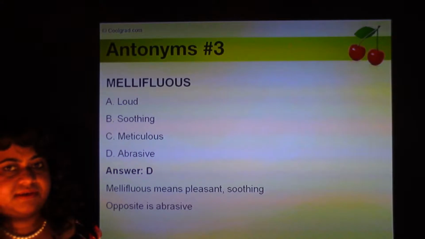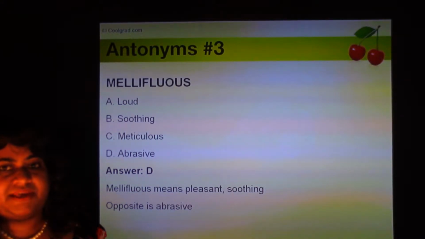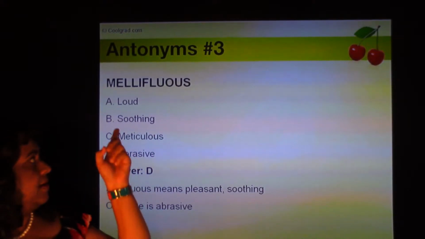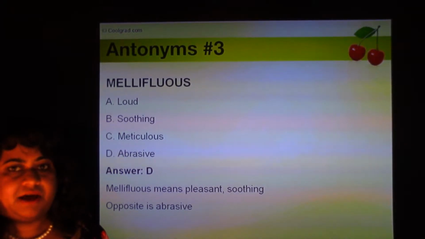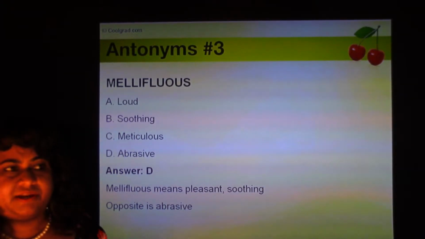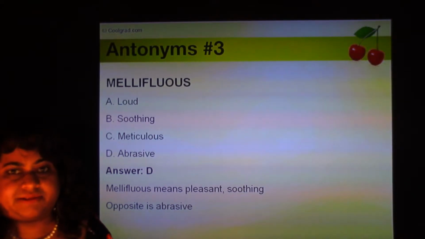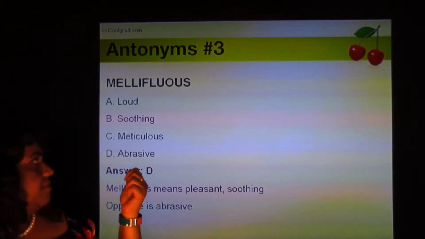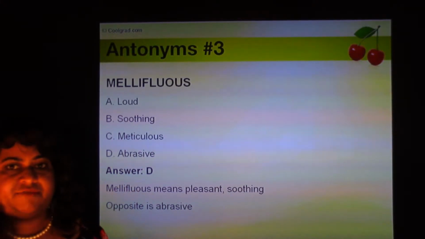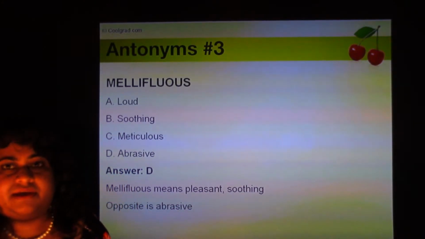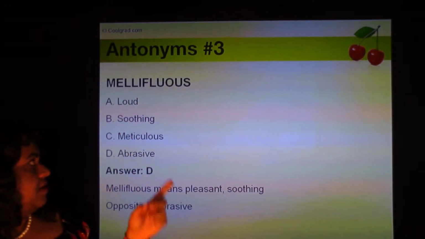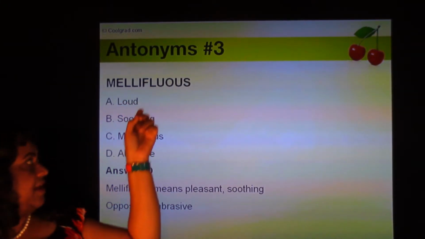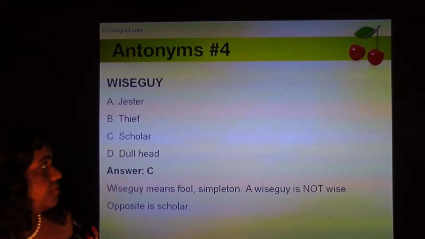Mellifluous is more about being pleasant. It's not about being soft. You might be inclined to pick loud as the opposite, but the opposite of mellifluous is not loud, it's abrasive. Abrasive is when you rub somebody and when you're bickering and it's quarrelsome. That's what abrasive means. Mellifluous doesn't necessarily have to be very soft, but it's something very pleasant, something that triggers a pleasant emotion in you. So the opposite of mellifluous is abrasive, and mellifluous means soothing. So these are synonyms, not the antonyms.